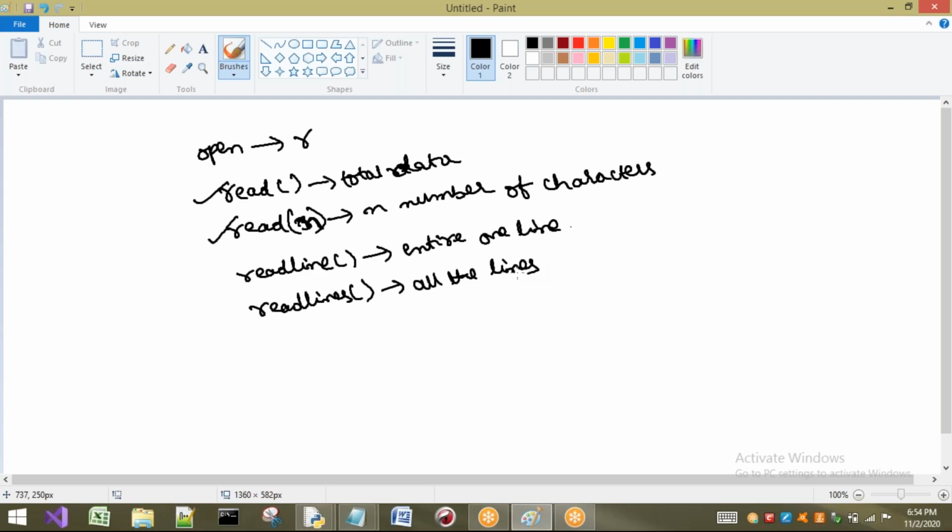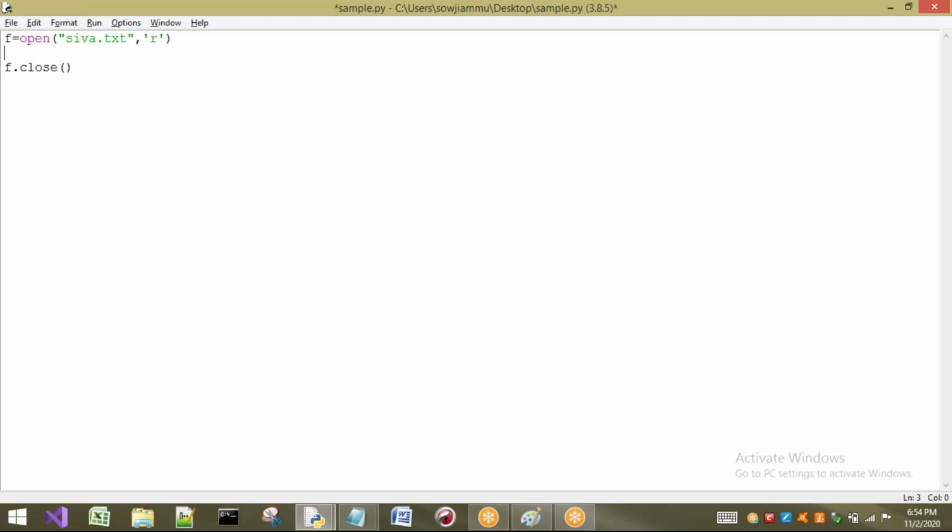This is the concept. These are the methods we are going to use for reading the data from the file. Now let us see each and every method in detail. What I have written is open of shiva.txt comma r. That means f is pointing to the first character of shiva.txt, which is S. Shiva Ram Prasad Kollu is there. Now I want to read all the data from that.